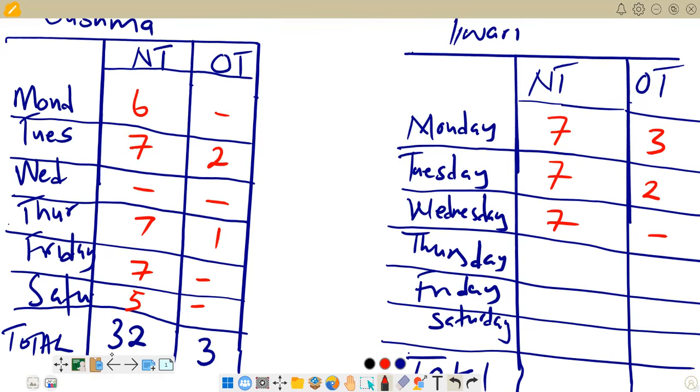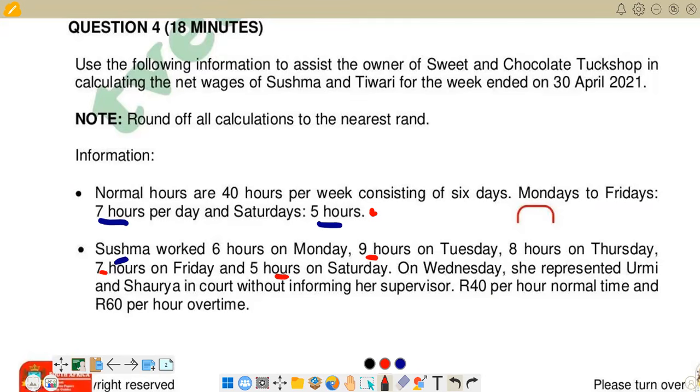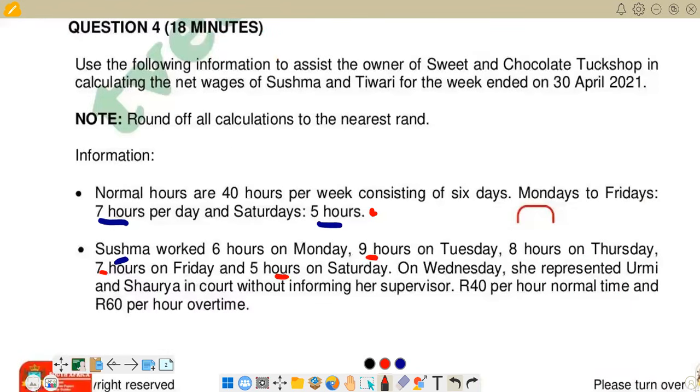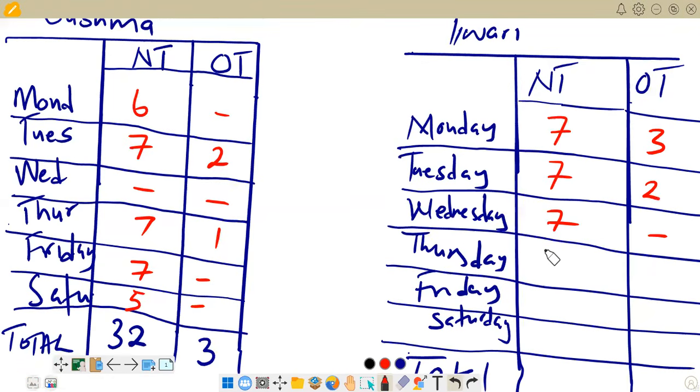Then you go to Thursday. If you go to Thursday now, Thursday we are here. Thursday, 8 hours. So we have 7 hours for normal and then 1 for overtime for Thursday. So we go there because we've got 8 hours there. So 7 and 1. So if you come here, we have 7, and here we've got 1.